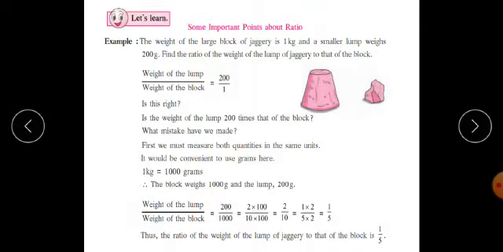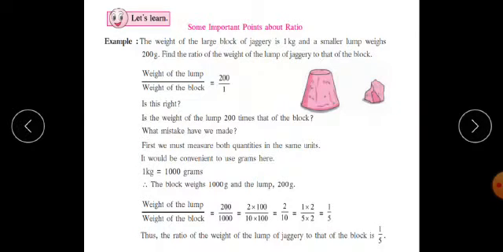Now, next topic, some important points about ratio. Example: the weight of the large block of jaggery is 1 kg and a smaller lump weighs 200 grams. Find the ratio of the weight of the lump of jaggery to that of the block.